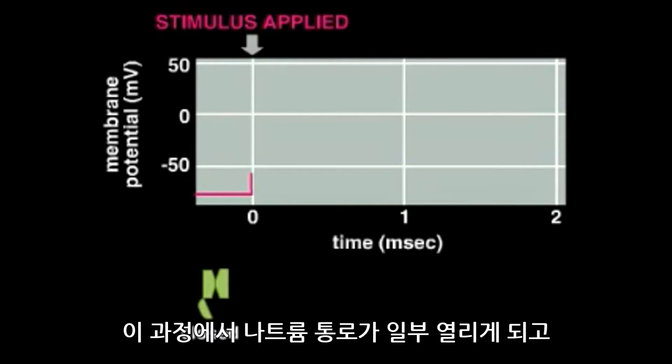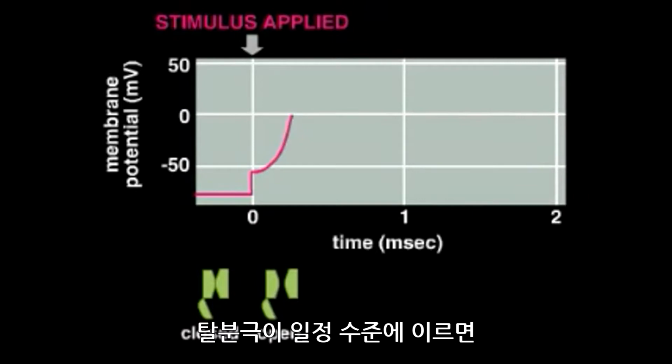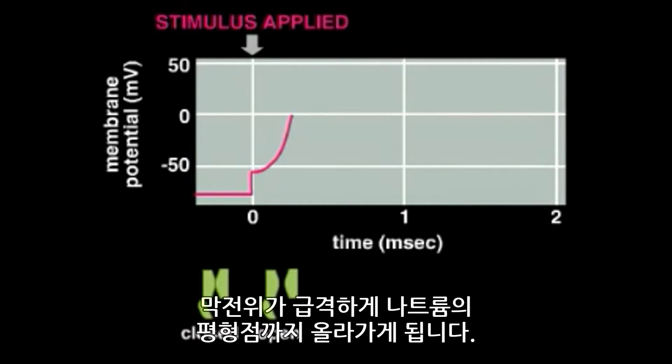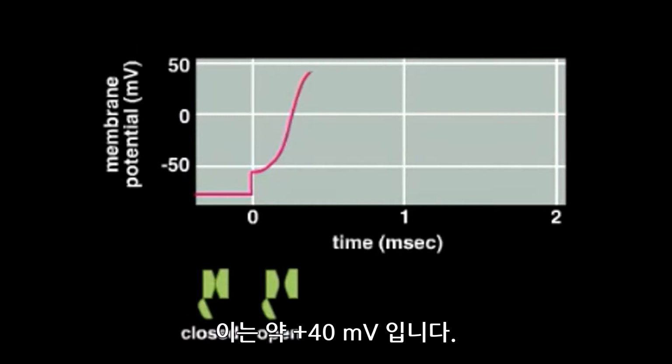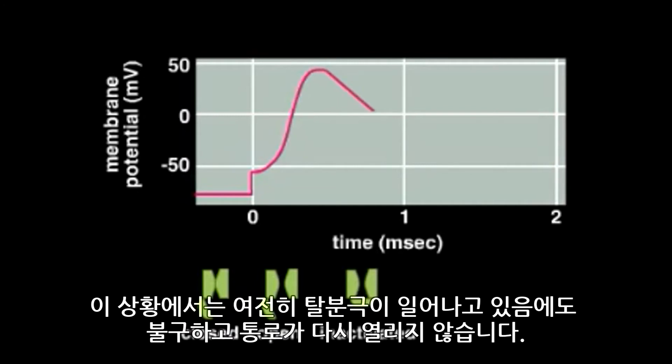Some of the sodium channels will open, permitting sodium ions to enter the axon along their concentration gradient. If the depolarization is sufficient, even more sodium channels open, and the membrane potential rapidly approaches the equilibrium potential for sodium, about +40 millivolts. At this point, the sodium channels close, adopting the inactive conformation, where the channel is unable to open again even though the membrane potential is still depolarized.